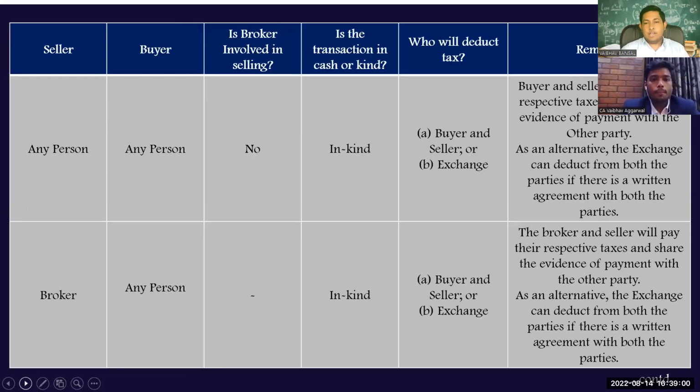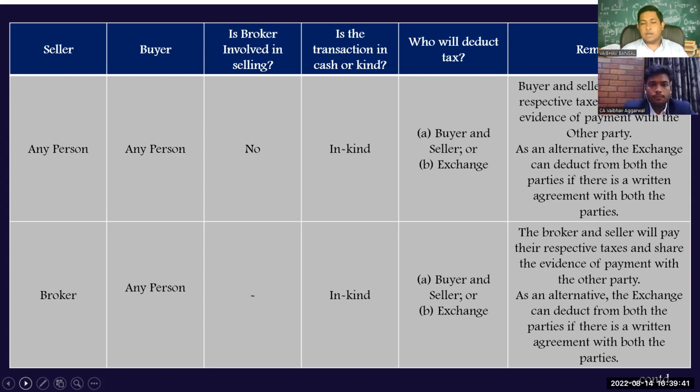Yeah. If there is another situation where the seller is any person and the buyer is also any person, is the broker involved in this situation or not? So the CBDT assumes that there is no broker involved in this transaction, and the transaction takes place in kind. No cash is involved. So the TDS should be deducted by the buyer, the seller, or the exchange? Buyer or seller can directly deduct the TDS, as they have the primary liability. But if they have an agreement with the exchange that the exchange has to deduct the TDS on this transaction, then the exchange has to deduct the TDS.